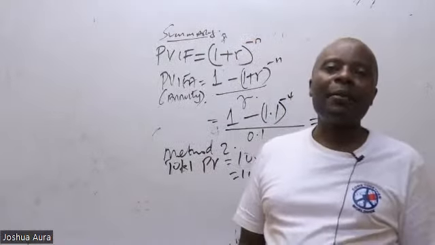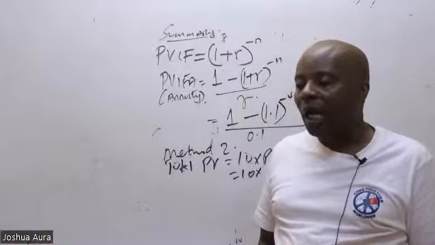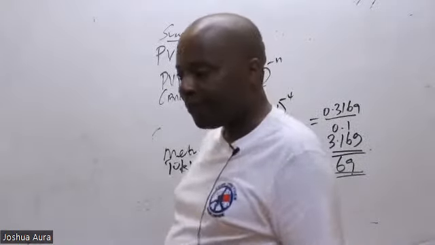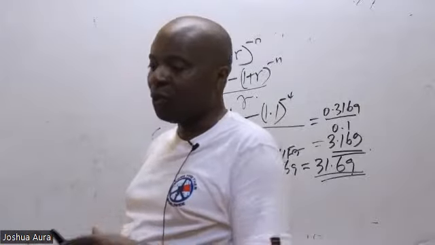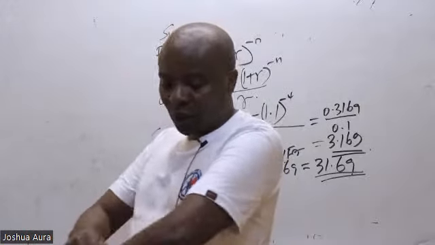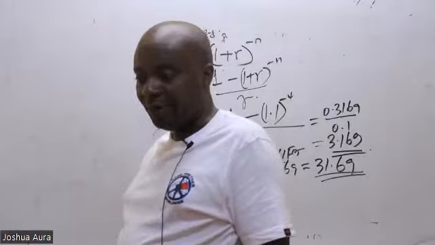And if they're the same, could you kindly go ahead and tell me which method do you think we should be using for annuities? The first one or the second one? PV-FAR, isn't it? PV-FAR, yes.